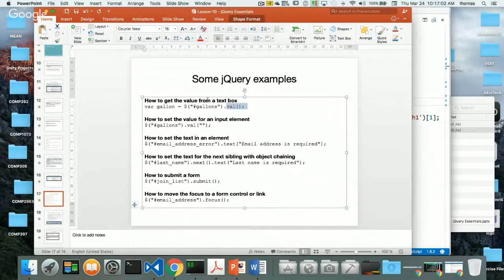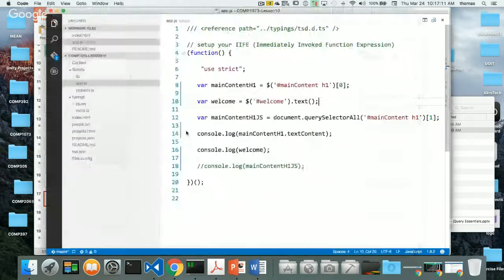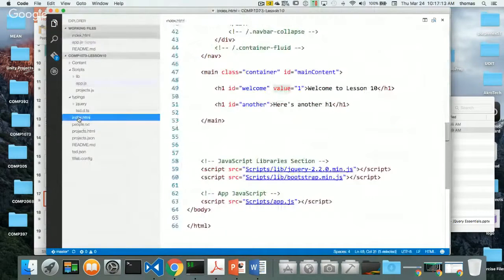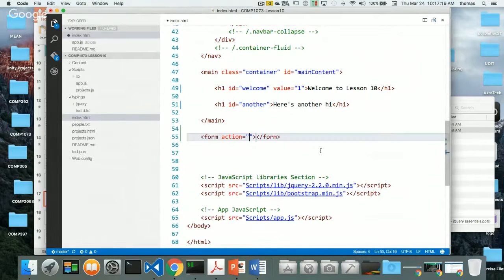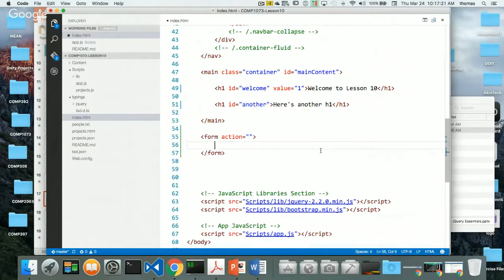And again, notice that this is text box and input. There has to be a value attribute in there, and it has to make sense. It can't just be an element that I'm entering in. This is great for forms. So if I have a form, so let's say here we have my main, and underneath my main, I add a form element. So just put a form in there. Form, and inside my form, I'm going to have a couple things. I'm going to have a div tag with a class of form group, right?